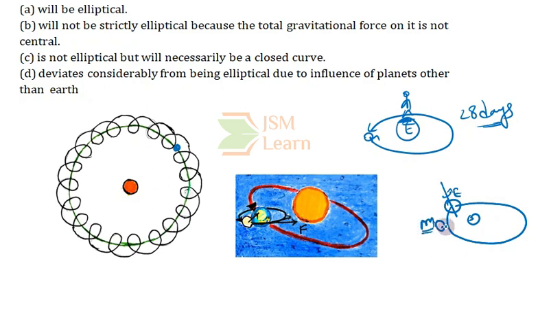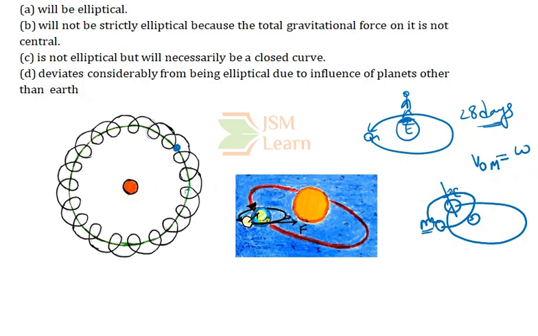But we know that the Moon is also moving around the Earth in a particular orbit, and the orbital velocity of the Moon is the same as the angular velocity of the Moon, so that only one face is visible to us every time. Whenever we see the Moon, only one side of the Moon is visible to us.